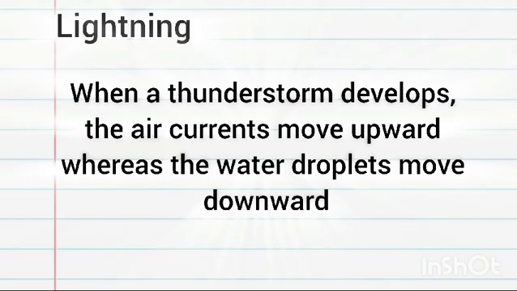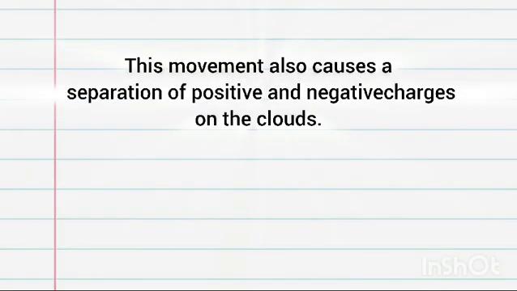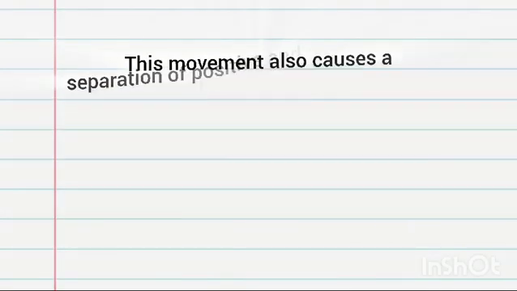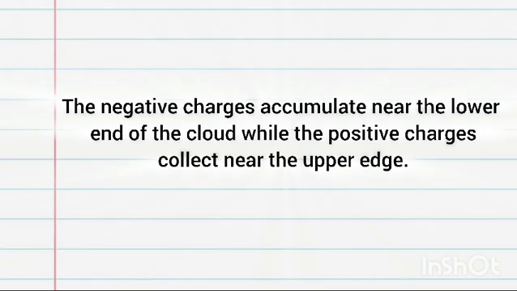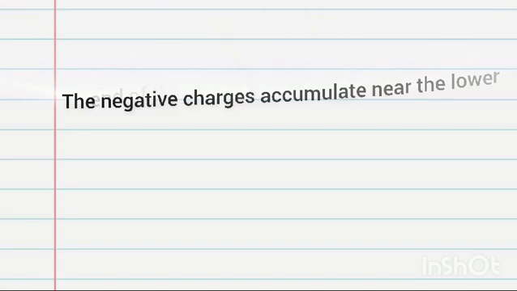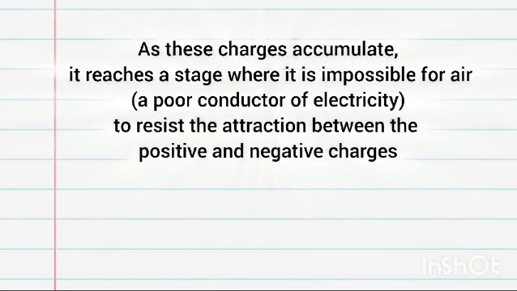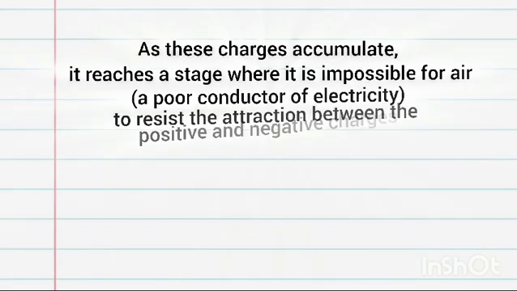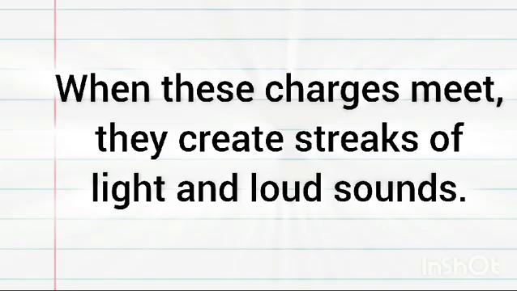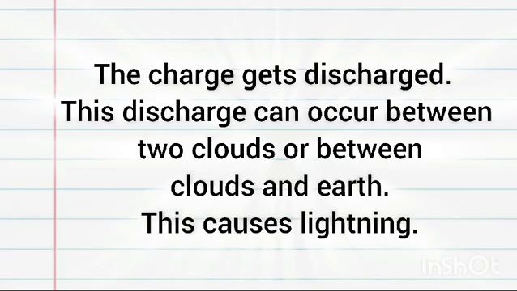First, lightning. When a thunderstorm develops, the air currents move upwards whereas the water drops move downwards. This movement also causes a separation of positive and negative charges. The negative charges accumulate near the lower end of the cloud while the positive charges collect near the upper edge. Also, positive charge accumulates on the ground. As the charges accumulate, it reaches a stage where it is impossible for air to resist. When these charges meet, they create streaks of light. The charge gets discharged. The discharge can occur between two clouds or between a cloud and the ground, and this causes lightning.